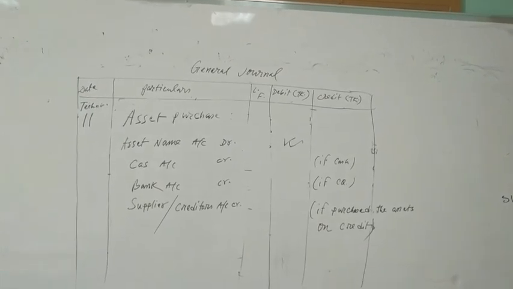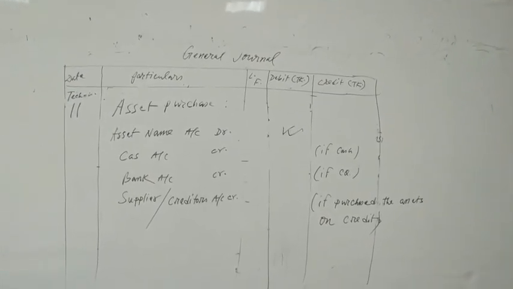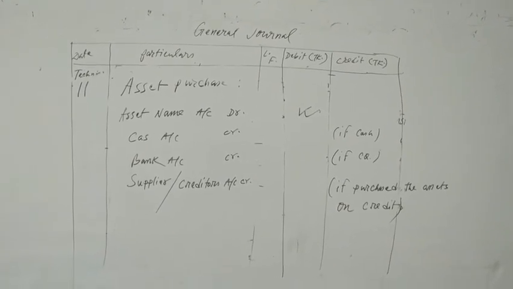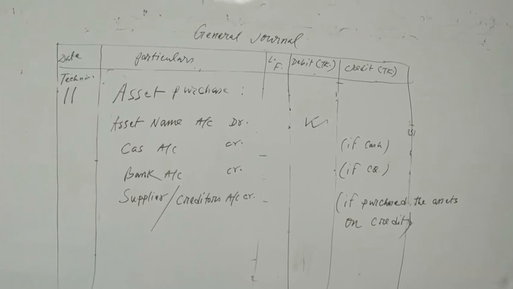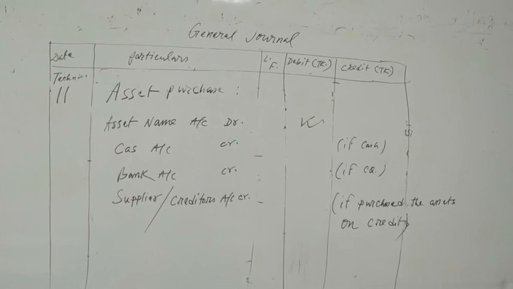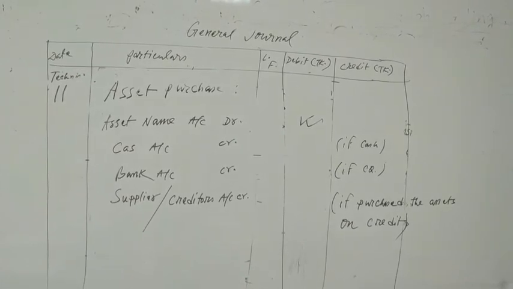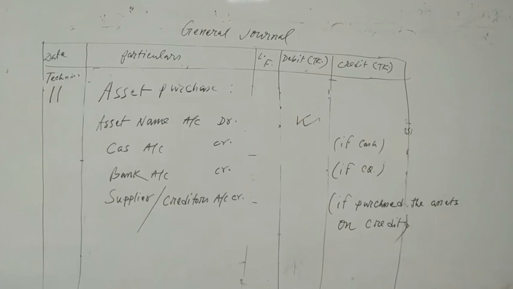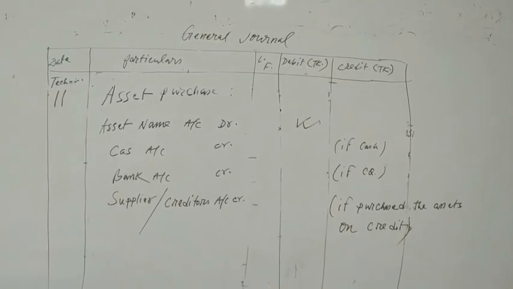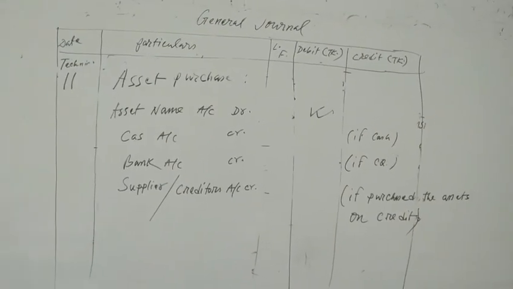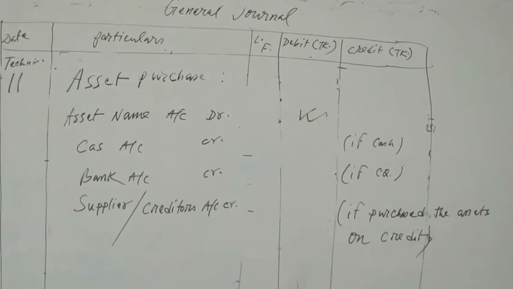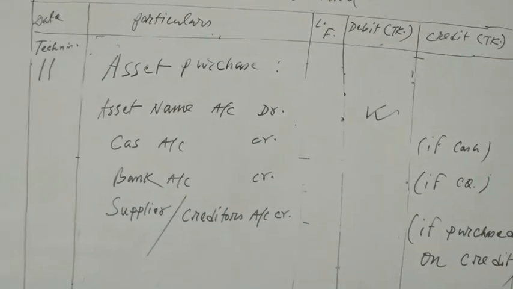This is the last technique, technique number 11, for purchasing asset. I discussed earlier, purchasing asset and purchasing goods are not the same. Purchasing asset means you will use that asset in your business. And purchasing goods means you will sell those goods by adding some profit. That is your sellable goods, meaning business goods. Okay? And that one we already discussed. Now this one is asset purchase.